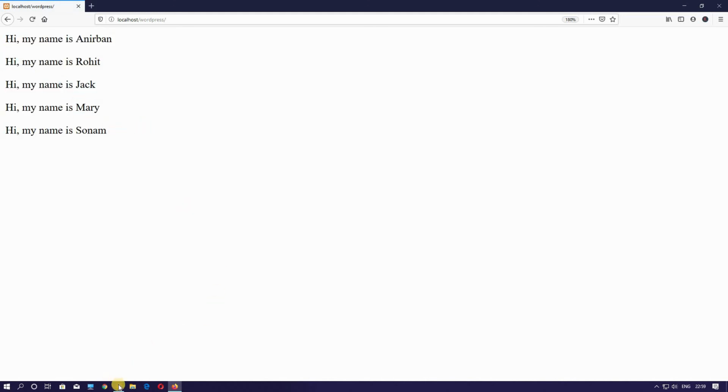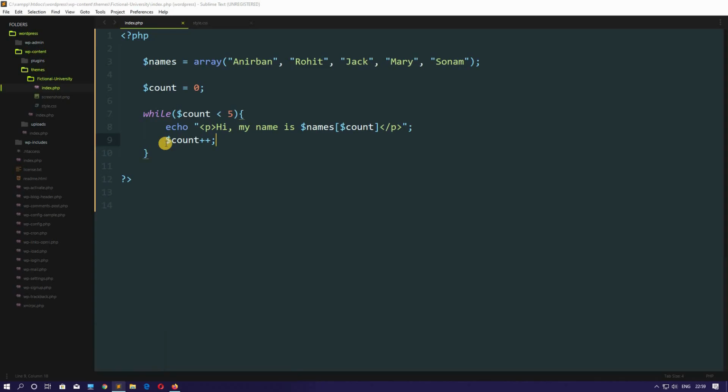So this is the power of the array. Using the while loop, we can put every element inside the array. But you might be thinking why we hard coded 5. Suppose in future we include many more items here, so we have to keep track of how many elements we are including there, because we want to put it here. So that's not how we do it. We have an inbuilt function which automatically checks the number of items inside an array, and that is the count function.